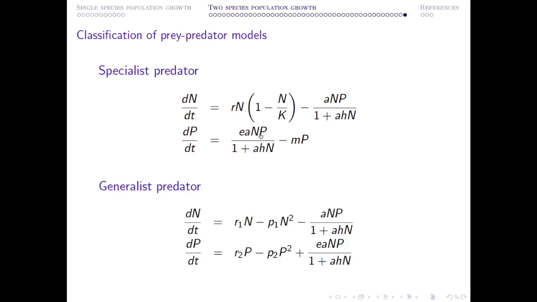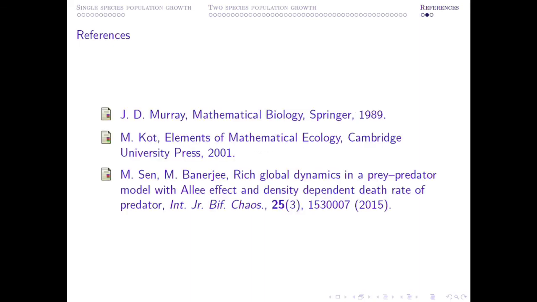If you consider generalist predator, then your model will come out to be this one. And what you can see, that if n is 0, you have some positive term here which will save the predator population from the extinction. So depending upon what type of predator species you are considering, you need to consider either this model or this model. So here is some references.